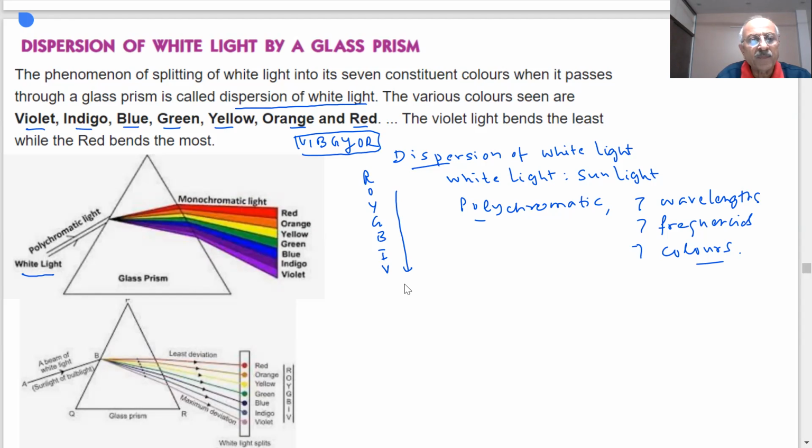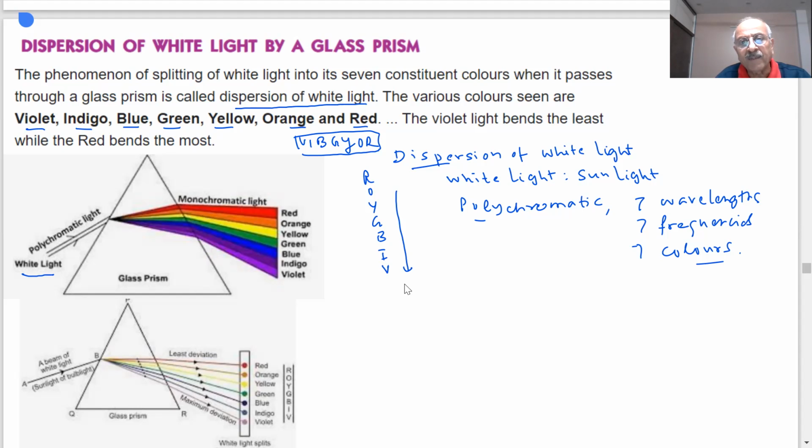This is my glass prism. Here again, I have shown a picture of this. A beam of white light or sunlight or the light of the tube light, whatever tube light you are using at home. If you will pass through glass prism, you will see that as this passes from air to glass, student, they suffer refraction, but instead of one, you are seeing 7 different wavelengths of light, and they are all deviated towards the base of the prism.